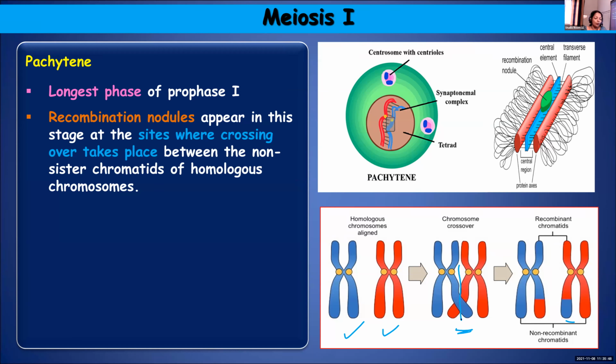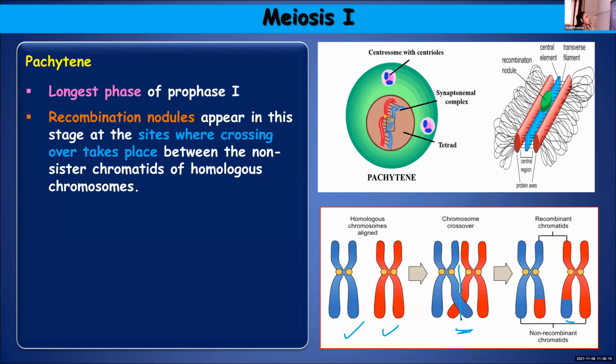What is crossing over? In crossover, it is between non-sister chromatids. If it is sister chromatids, they are the same, so there won't be any difference. But the genetic material will be exchanged between non-sister chromatids of homologous chromosomes at this pachytene stage. Next, you should know certain structures, which we call recombination nodules.